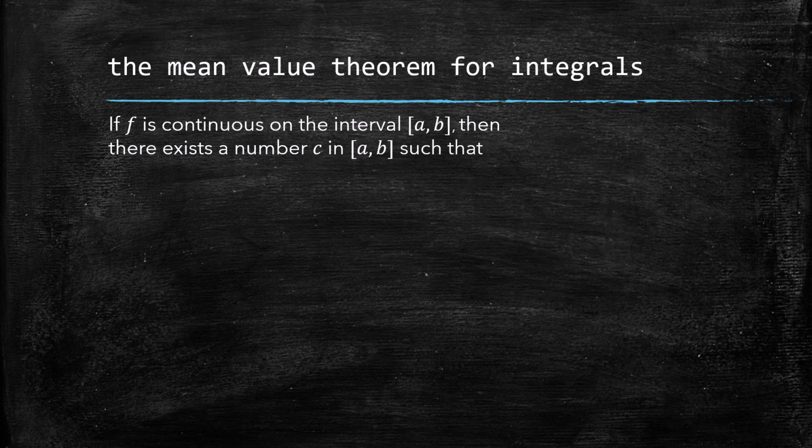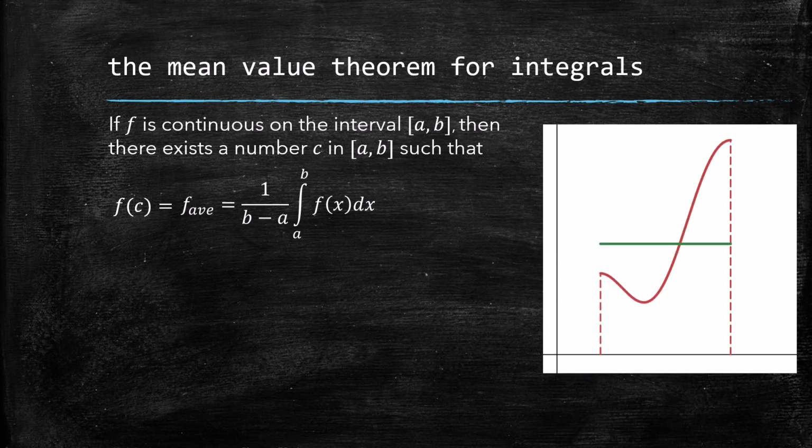So in this case, we know that there must be a number c such that the value of the function at c equals the average value of the function over the interval ab. Let's look at that visually and label it appropriately. This is a, this is b, and if we extend this along here, this is the average value, but it's also now the value of the function at some point c in the interval.